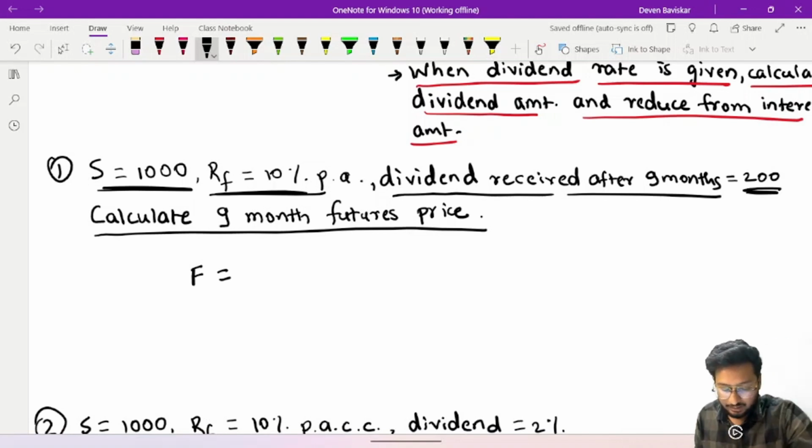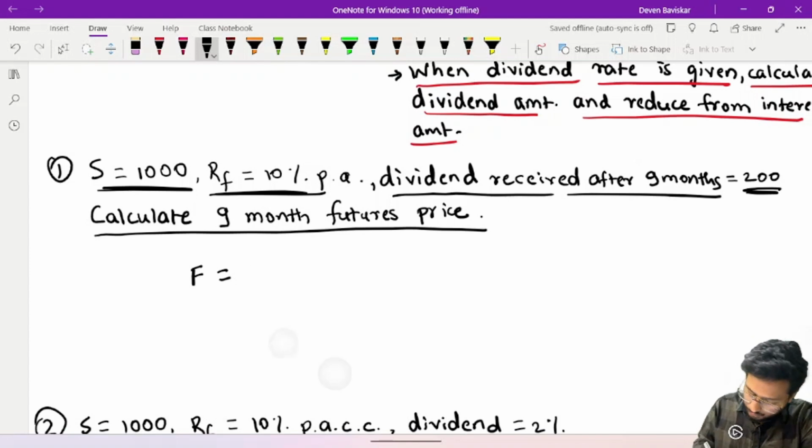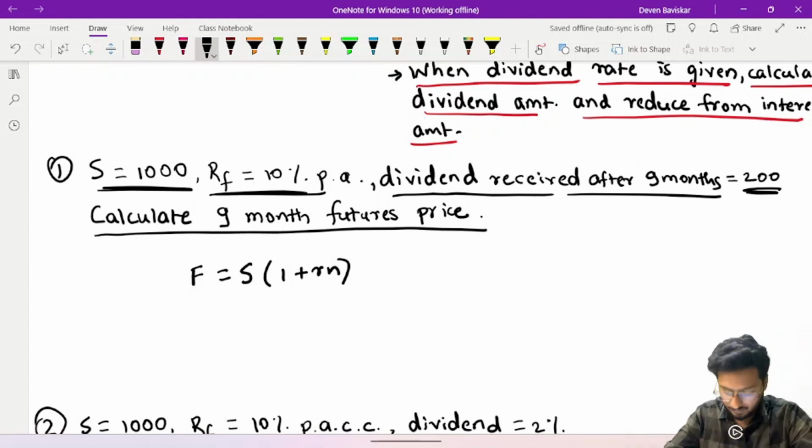Now there is no compounding or there is no power of E that has been given in the question. So we will assume it is the example of simple interest. So how we are going to calculate it? F is equal to S into 1 plus Rn.